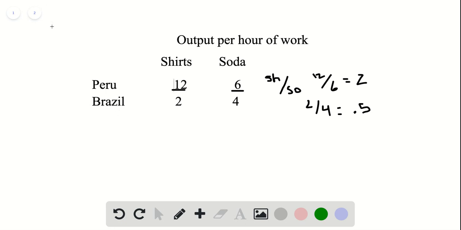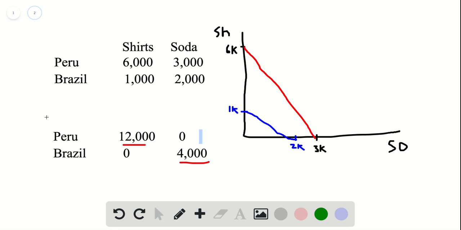Now let's say that we live in a world in which Peru and Brazil don't trade, and that they have 1,000 hours of labor to distribute. Well, let's assume that Peru and Brazil divide labor in half. So they spend 500 hours towards shirt manufacturing and 500 hours towards soda manufacturing.